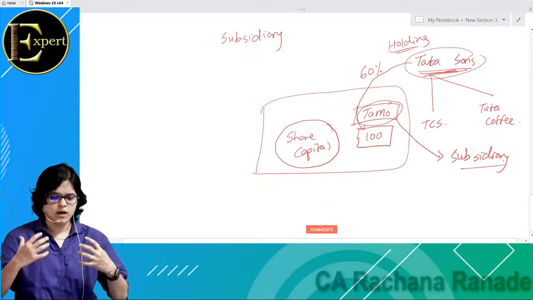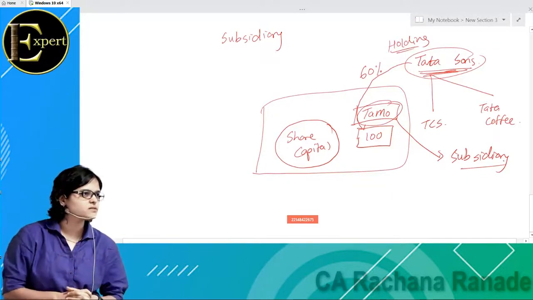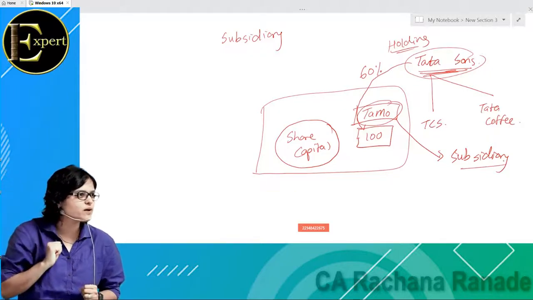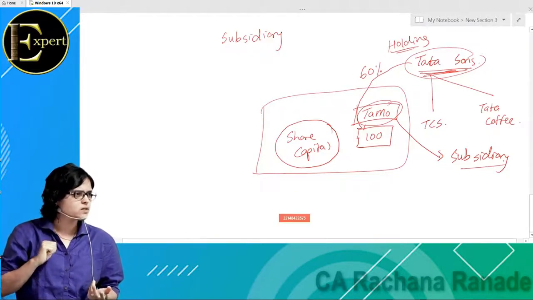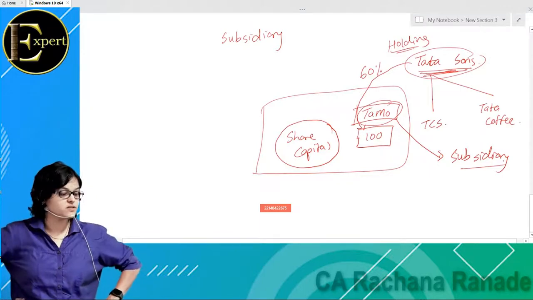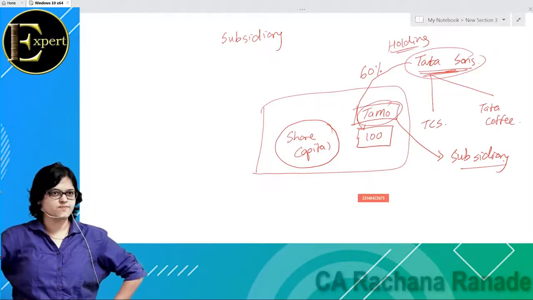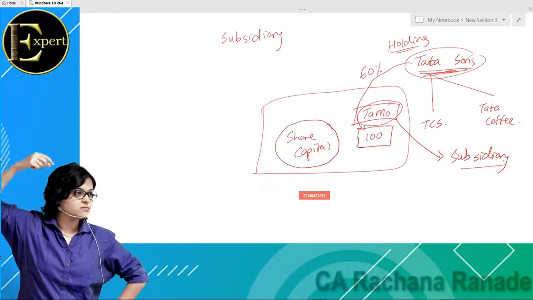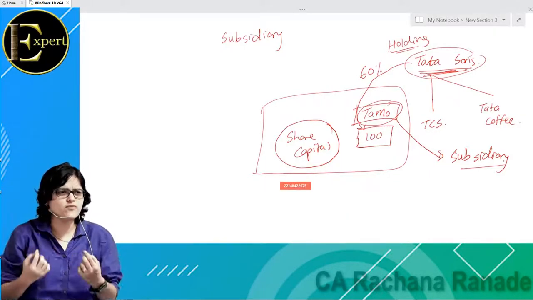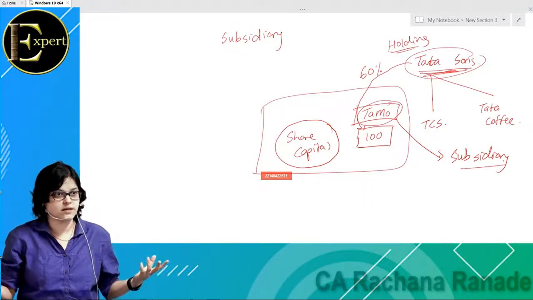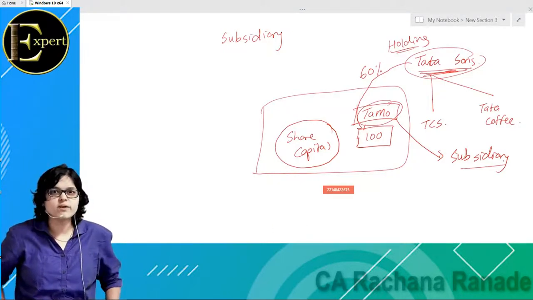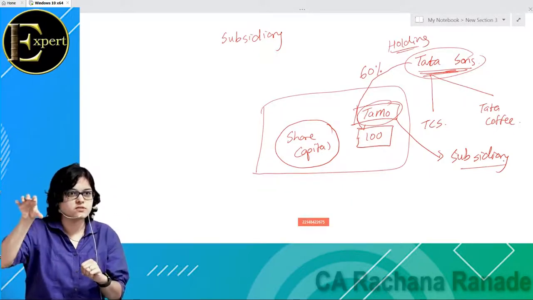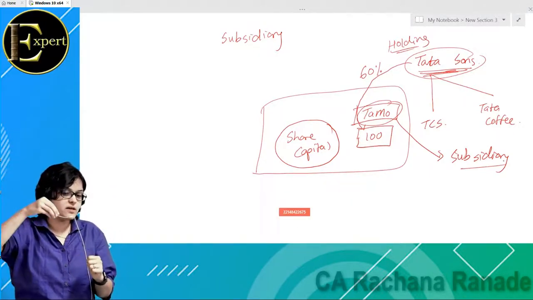Now you can see there are many investors who would like to invest in my company. This happens every time, right? There would be many investors who say, Rachna's business is going well, we'll invest in her business. Now investors say that we are ready to give you funds. Quickly tell me, do I need funds to expand my business? Yes, I need funds to expand my business. But I don't have money with me right now. So I'm searching for investors. Investors come and say, Rachna, we are ready to give you funds. But we don't want to give you funds like a loan.